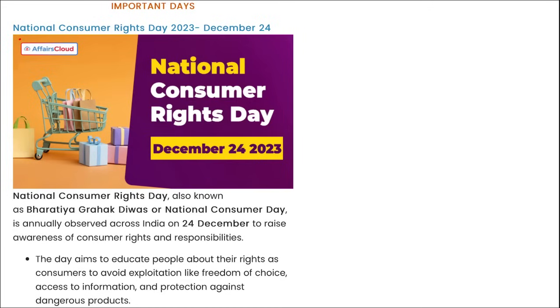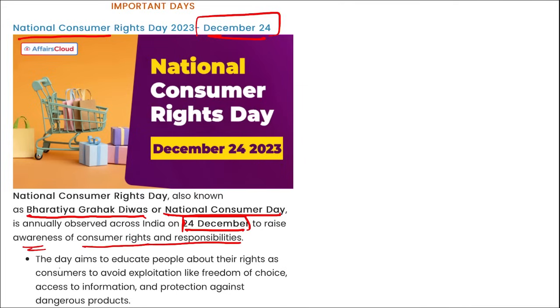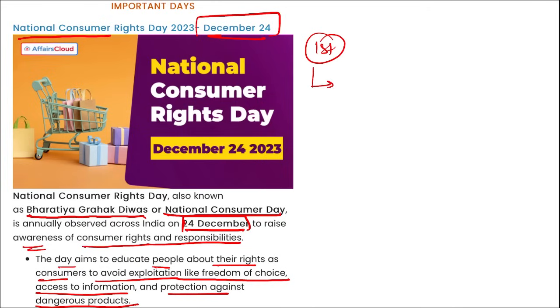Next is National Consumer Rights Day. It is observed on 24th of December. Correct. This day is also known as Bharatiya Grahak Divas or National Consumers Day. It is annually observed on 24th of December and it is to raise awareness of consumer rights and responsibilities. The day also aims to educate people about their rights as consumers to avoid exploitation, like freedom of choice, access to information and protection against dangerous products. So National Consumer Rights Day is observed on 24th of December, and the first ever National Consumers Day was observed in 1986.